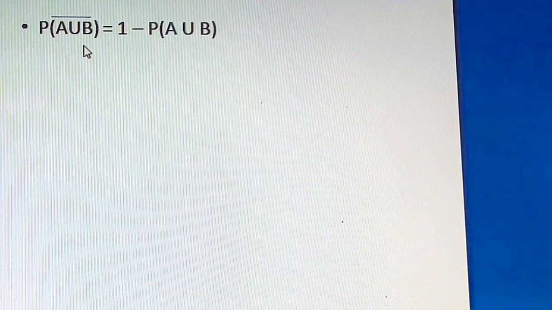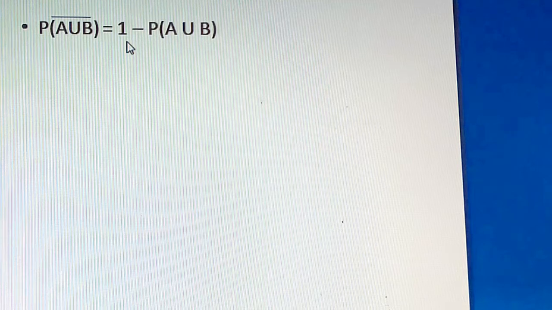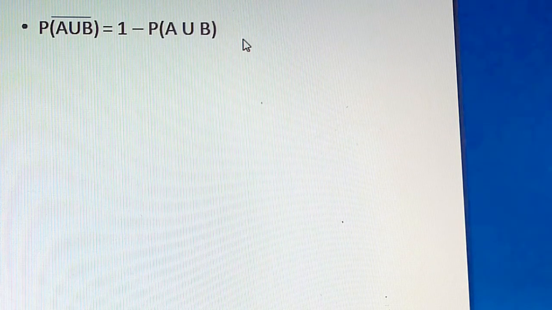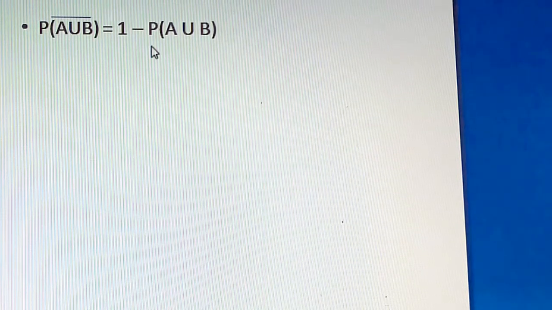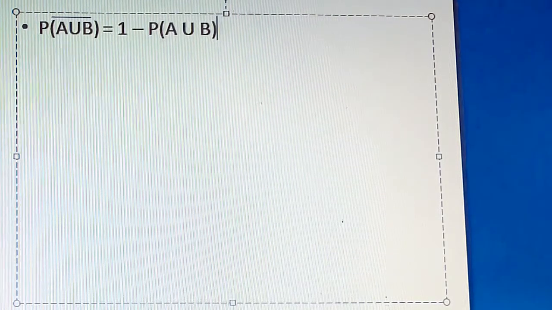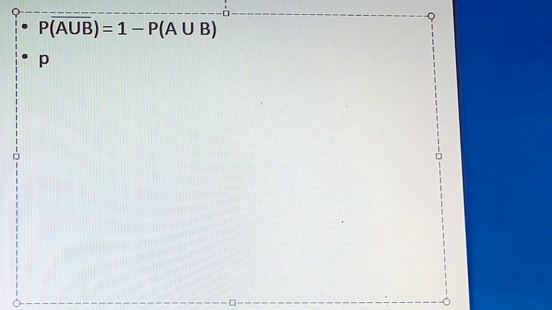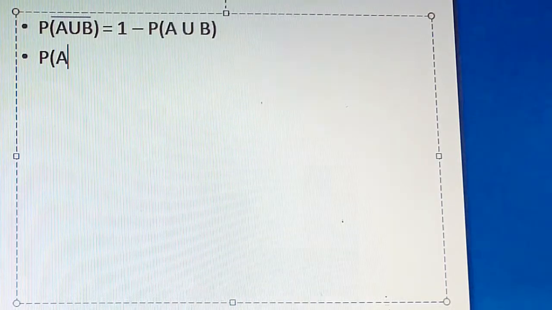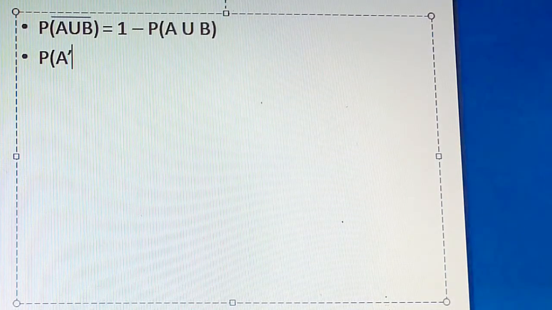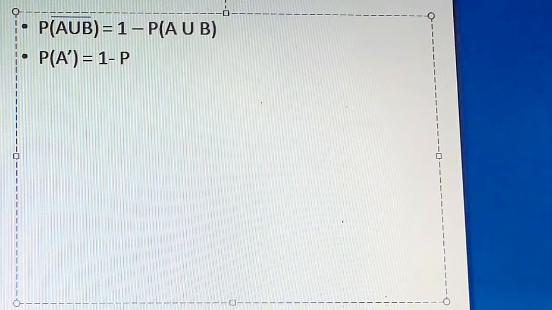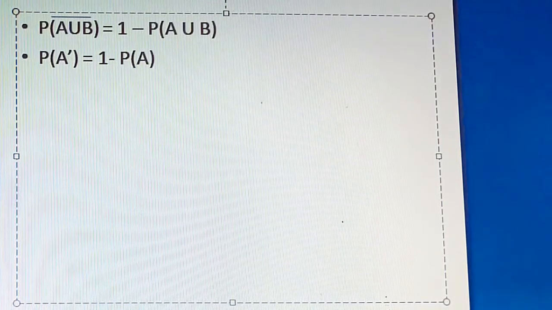The probability of failure is equal to 1 minus P of A union B. We discussed the same in the previous videos: P of A bar or A dash is nothing but 1 minus P of A. Am I right, friends? Same thing. P of A union B, the whole bar, is 1 minus P of A union B.